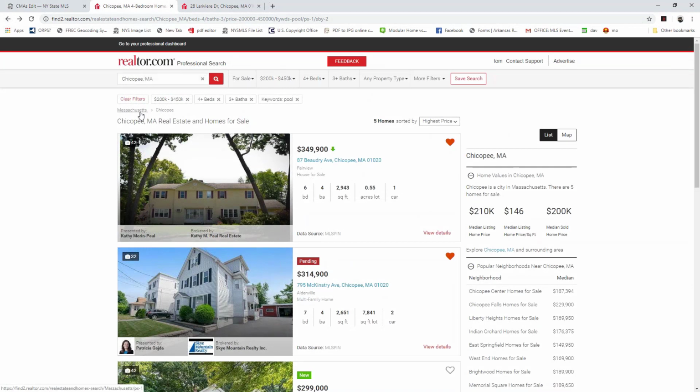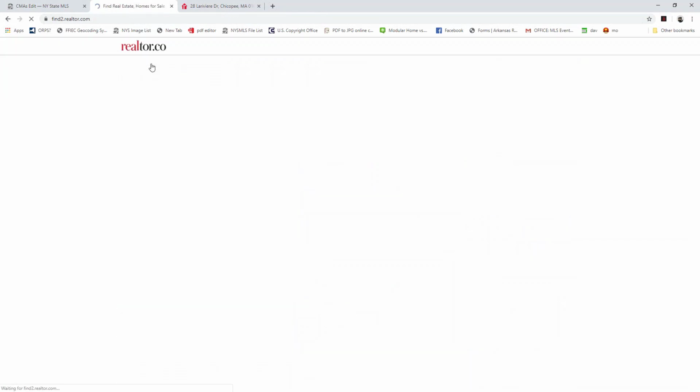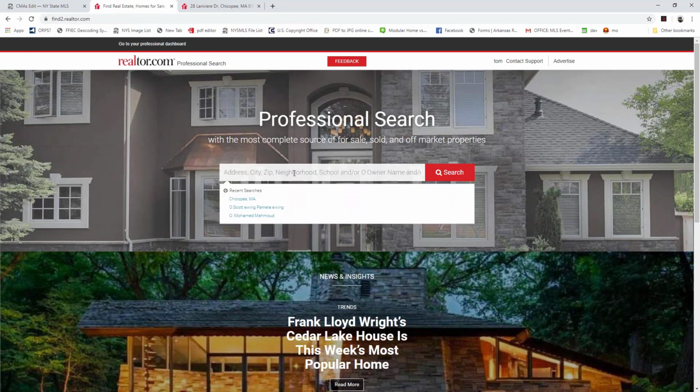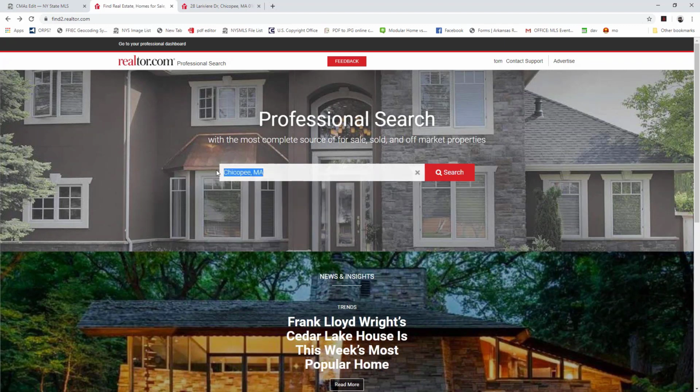So if we ever want to start with a brand new search, we can go ahead, just click our professional search icon. That's going to take us right back to the home page. One of the key features that people were missing before was the ability to search by owner. That still does allow you to search by owner name. So I'm just going to go ahead and search by my name. There's a lot of David Minks out in the world, so I'm just going to pretend that I own one of the really expensive houses.